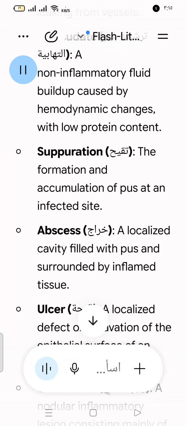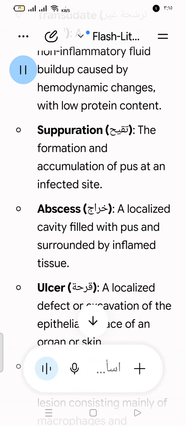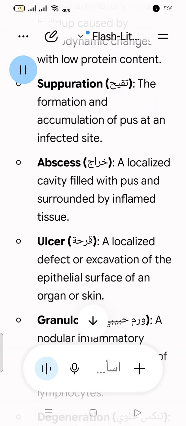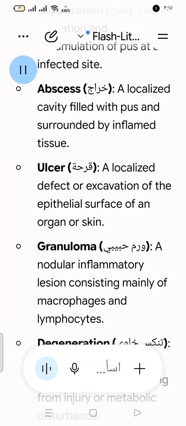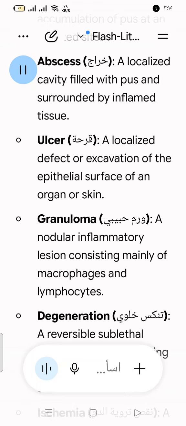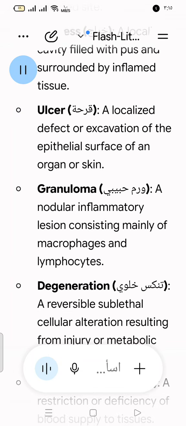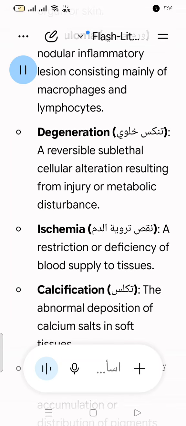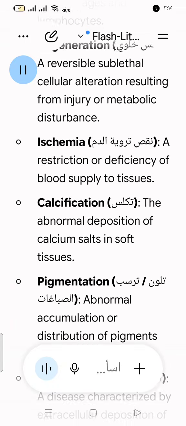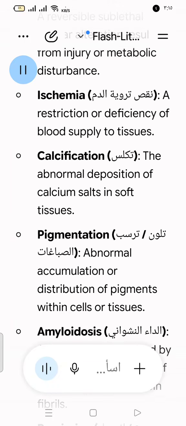granuloma ورم حبيبي: a nodular inflammatory lesion consisting mainly of macrophages and lymphocytes. degeneration تنكس خلوي: reversible sublethal cellular alteration resulting from injury or metabolic disturbance. ischemia نقص تروية الدم: restriction or deficiency of blood supply to tissues. calcification تكلس: the abnormal deposition of calcium salts in soft tissues.